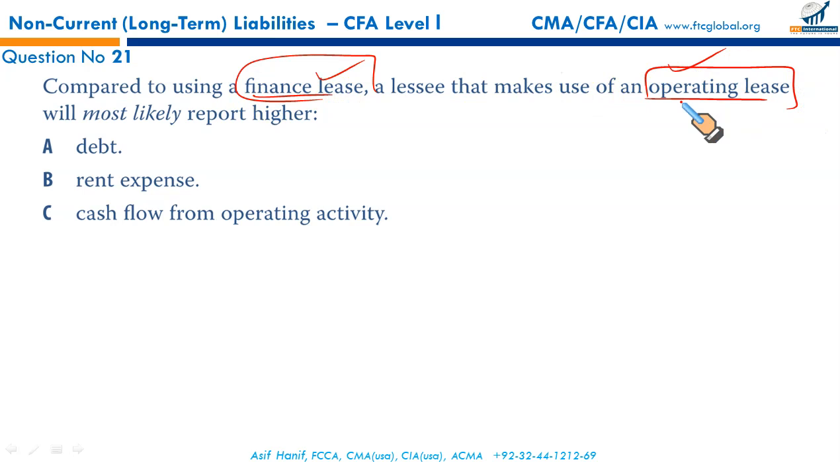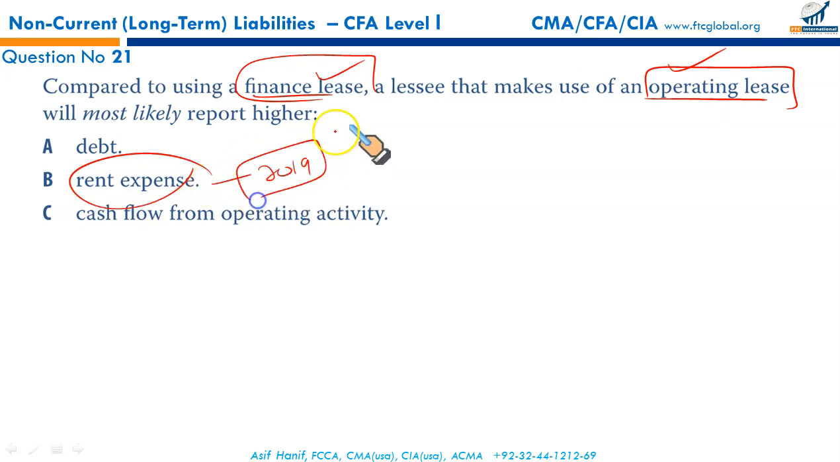But since this question has been solved using the past leasing standard, the older one, under the operating lease, when you take an asset on an operating lease, the payment that you make to the lessor is considered a rent expense. Please consider it's an older one. Under the new one, finance lease and operating lease are treated in the same way. Next.